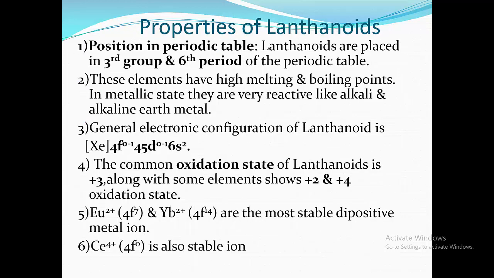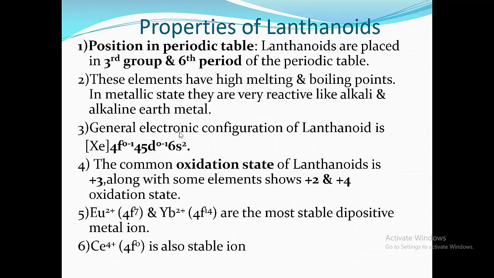Properties of lanthanoids. Now first we are going to see the first inner transition series, that is lanthanoids. Position in periodic table: these lanthanoids are placed in group 3 and 6th period of the periodic table. These elements have high melting point and boiling point. That is, they are hard metals, and in metallic state they are very reactive like alkali and alkaline earth metals, that is s-block elements.